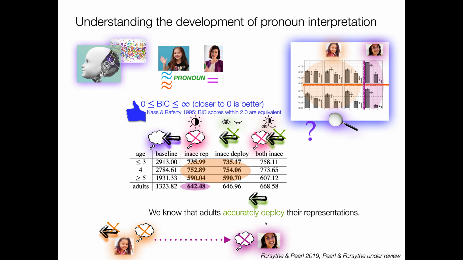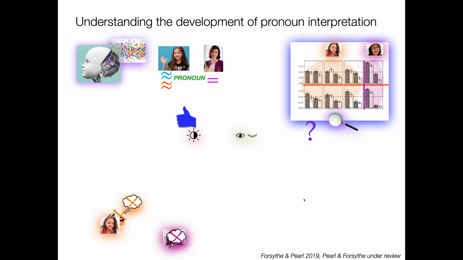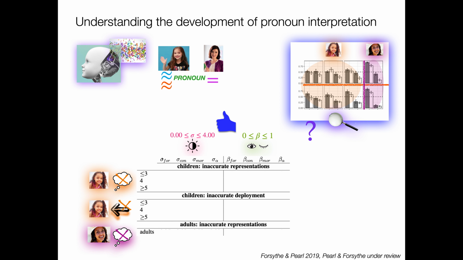Now, we know that adults, at least on the basis of these results, accurately deploy their representations. So development, in the case certainly of the inaccurate deployment child, is how much less than 1 are these beta use values, right? Are they kind of just a little less, or are like they really not using information and looking rather different from adults? So let's look. Again, our sigma contrast values range between 0 and 4, and our betas between 0 and 1, how often you're using the information.